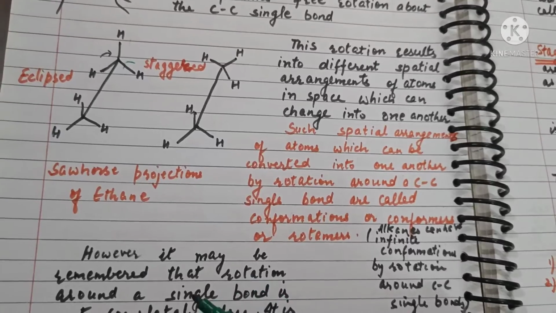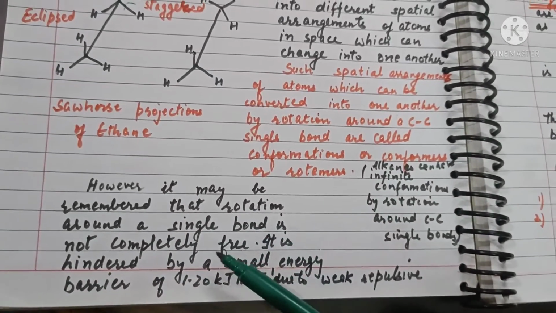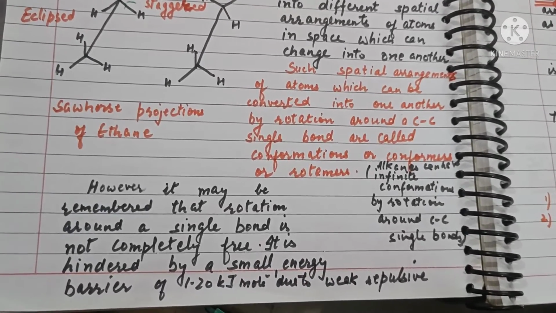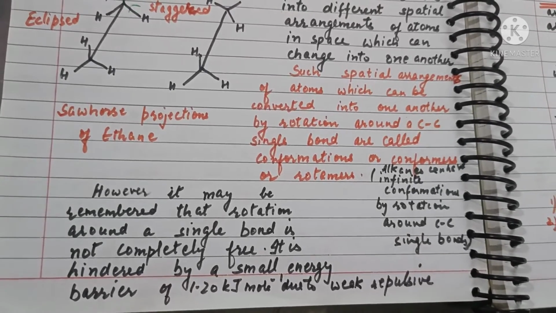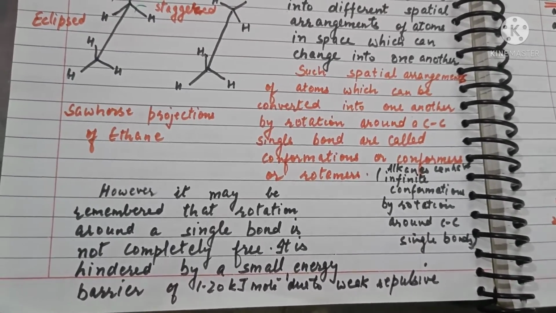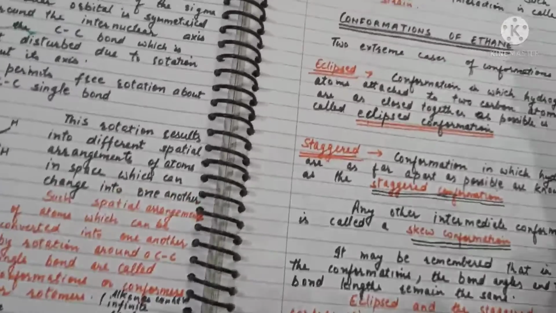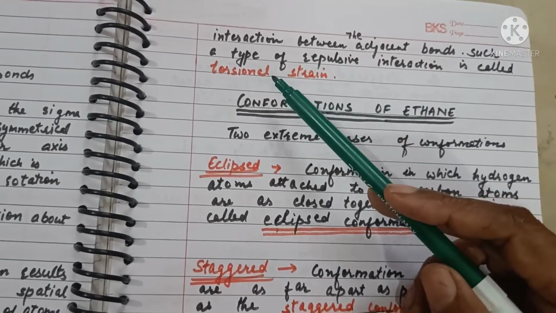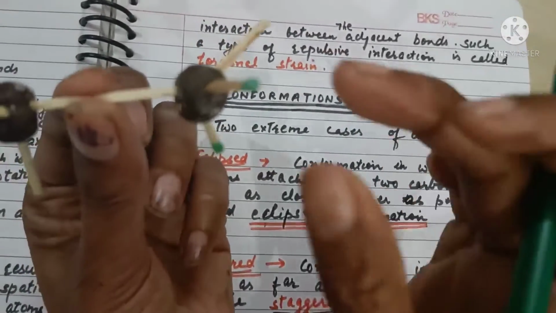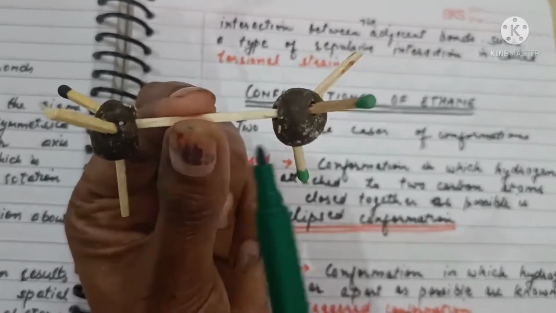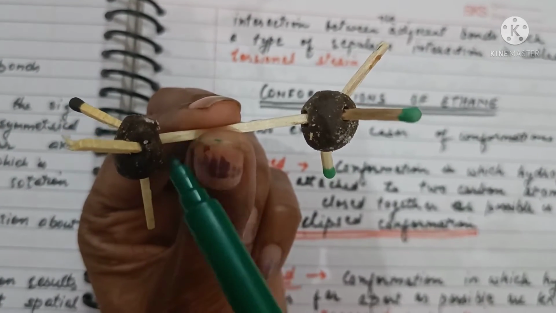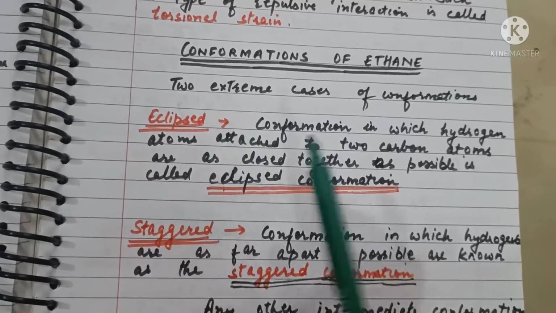However, it may be remembered that rotation around a single bond is not completely free. It is hindered by a small energy barrier of 1 to 20 kilojoules per mole due to weak repulsive interaction between the adjacent bonds. Such a type of repulsive interaction is called torsional strain. Even though rotation is almost free, energy required is very less, but still these bonds will cause a little bit of repulsion, and hence a torsional strain will develop.